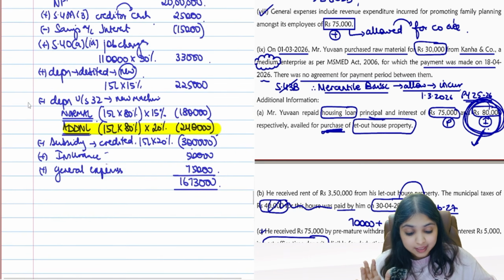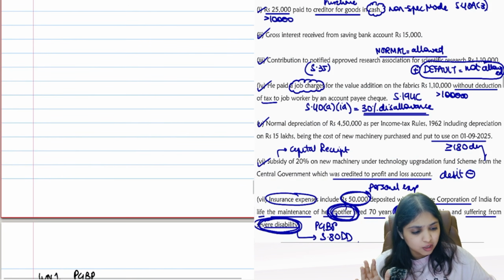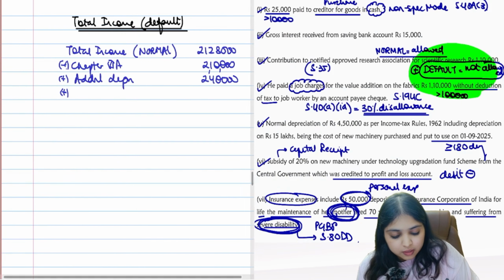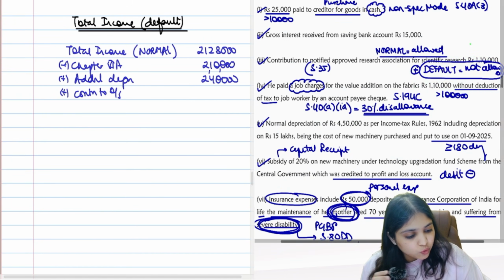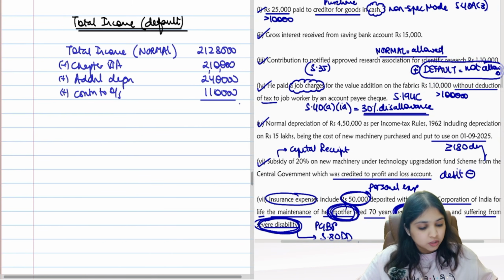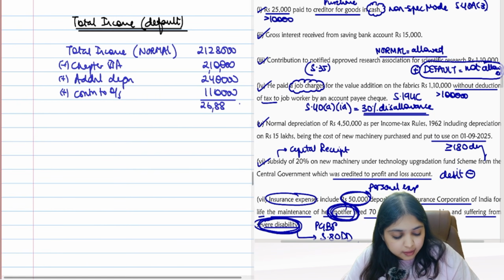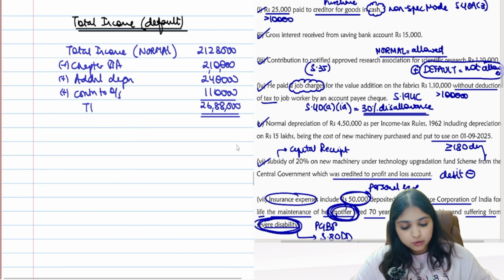But do you remember there's something which you made a note and you kept already? In your question here, you made a note and kept. Contribution to outsiders, guys. So contribution to outsiders in default regime, it is not allowed. So I will add back how much? 1,10,000. So what's your total income for the purpose of default regime? 26,88,000. Already in multiples of 10. No need of any rounding off also.